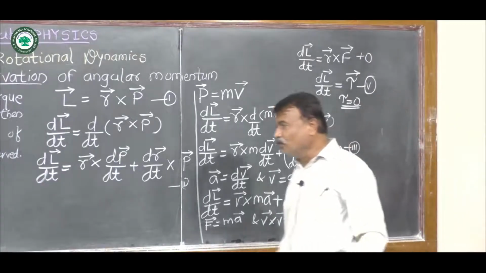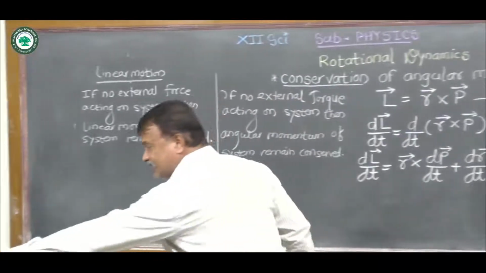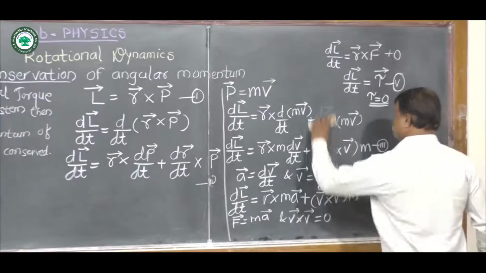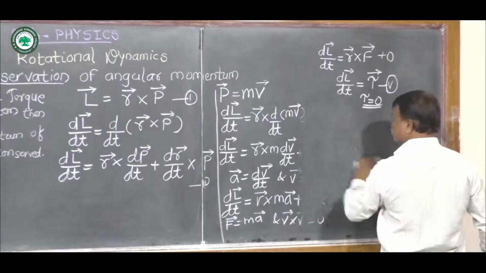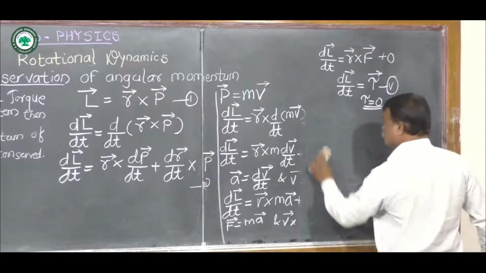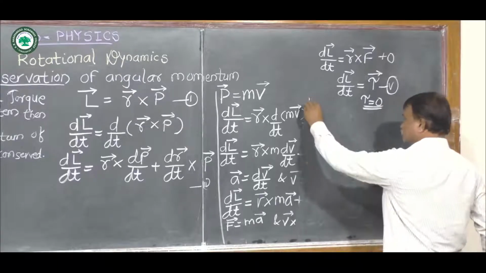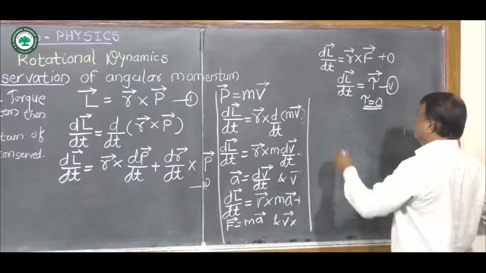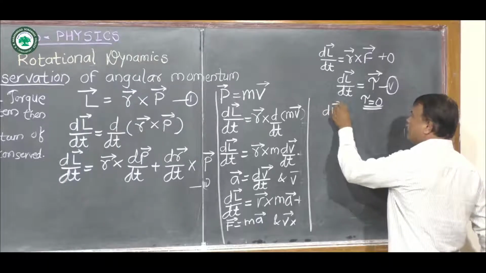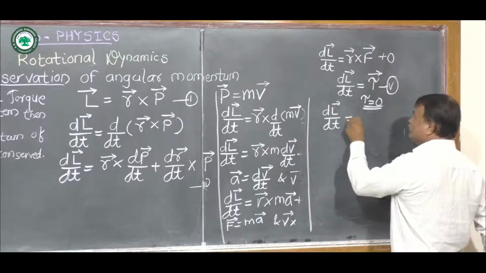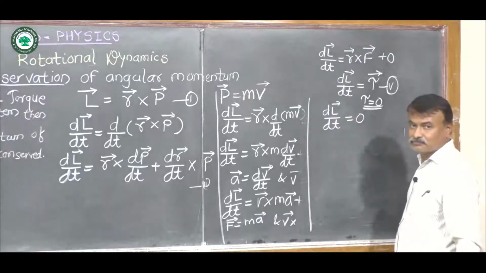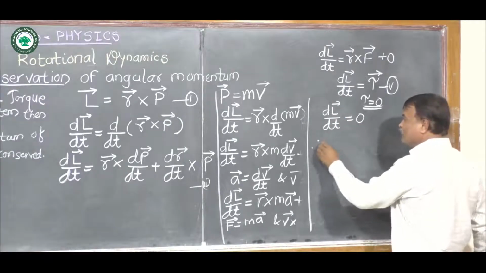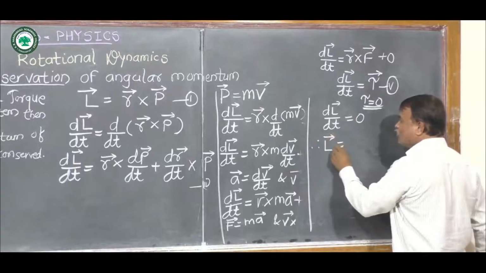As torque tau is equal to 0, this relation becomes dL bar by dt equal to 0. As dL bar by dt is equal to 0, we can say that L bar is equal to constant.